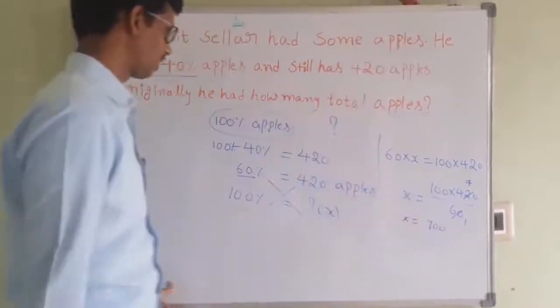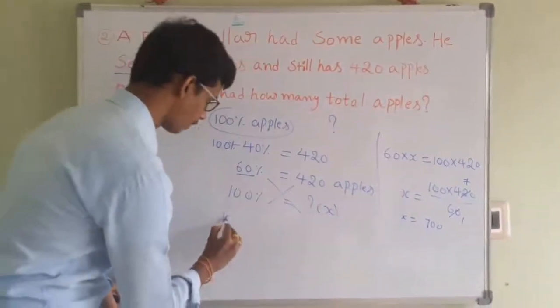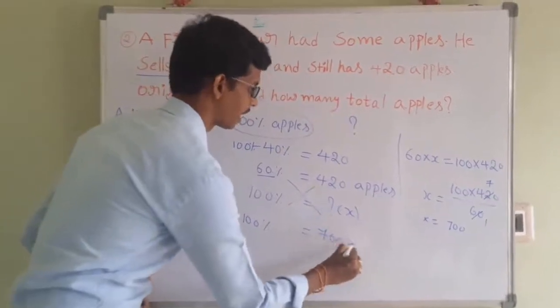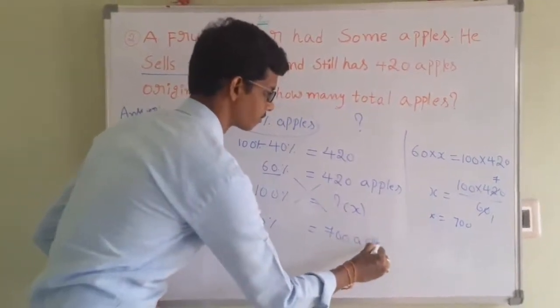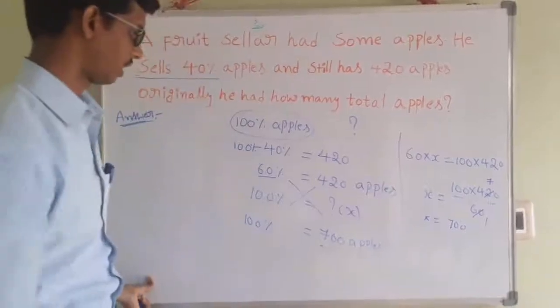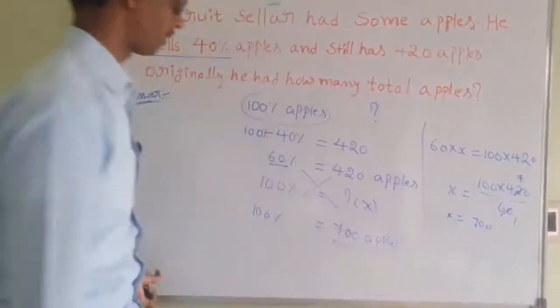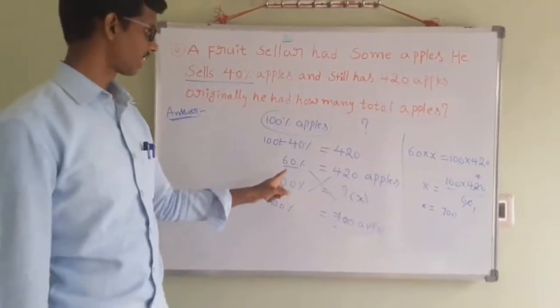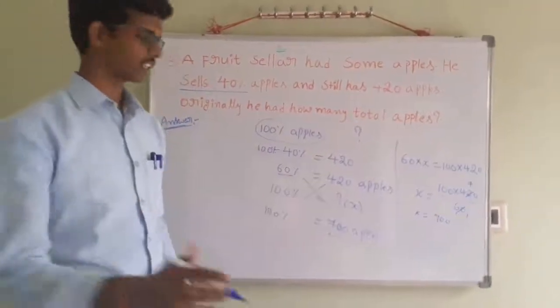That is nothing but 100% is equal to how much? 100% is equal to 700 apples. This is the answer. 100% is equal to 700 apples. This is the second problem. Generally, okay, I will tell you a shortcut.